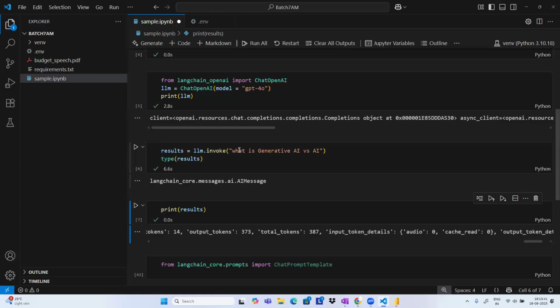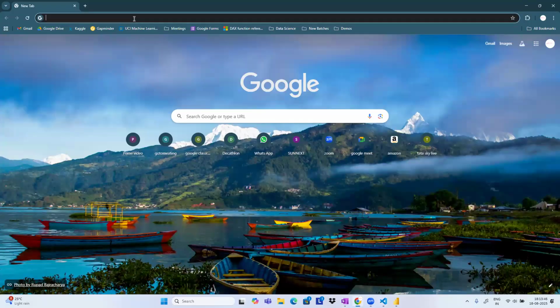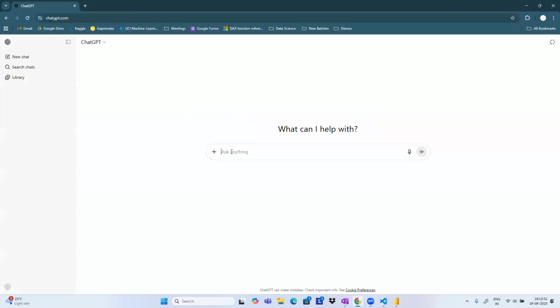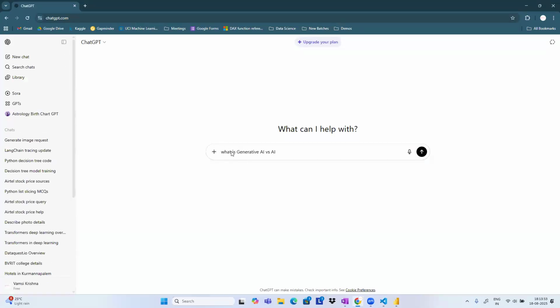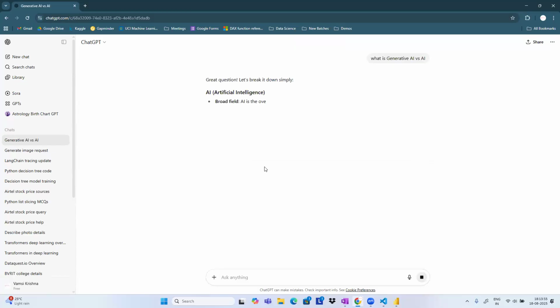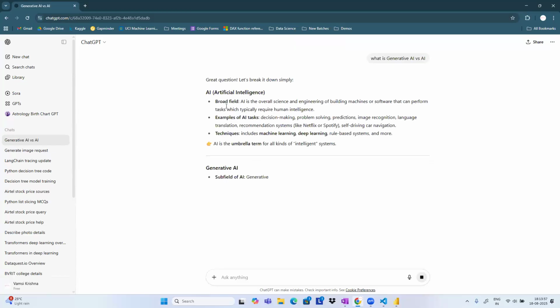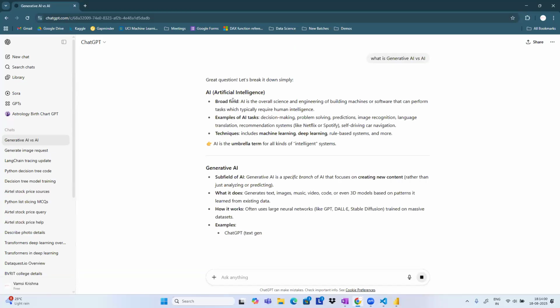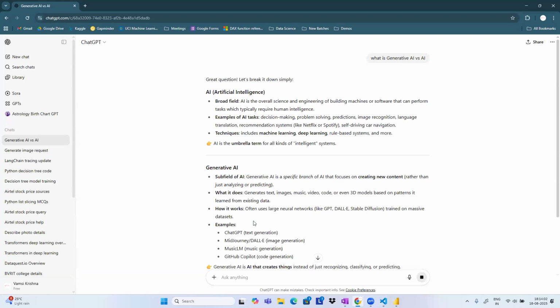For example, let me open this one. Programmatically, I'm using a ChatGPT model here now. GPT-4o is the model I'm going to be using. I'm asking the same thing: what is generative AI versus AI? So see there, can you see that? Same text, but in a proper format. See there, artificial intelligence.